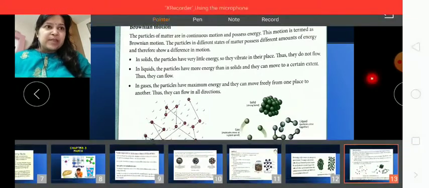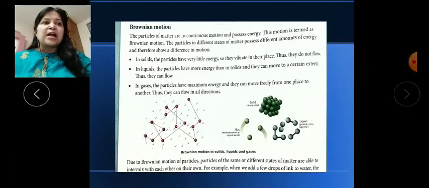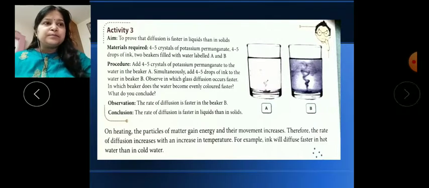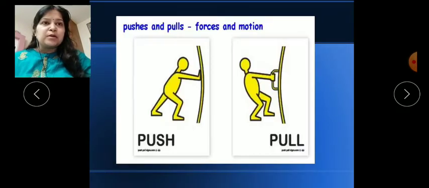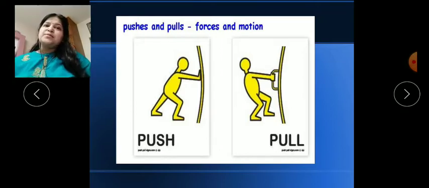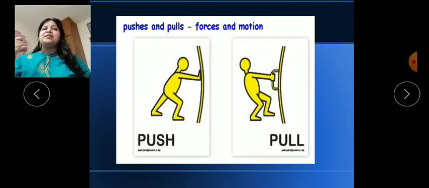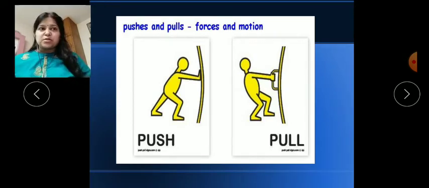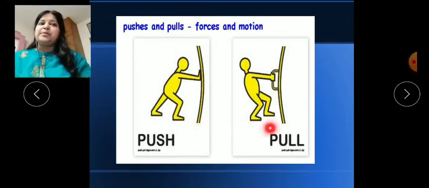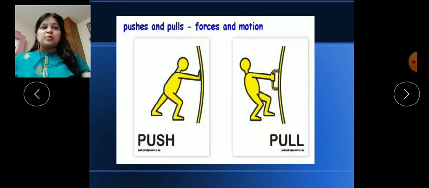Now children, in class 5 you had the chapter about force. So what is force? Force, in simple terms, is a push or a pull. Whenever we apply any force, we can move an object: we can push it or pull it by providing an external force. You can see in this picture of push and the picture of pull, so we can easily move the objects.